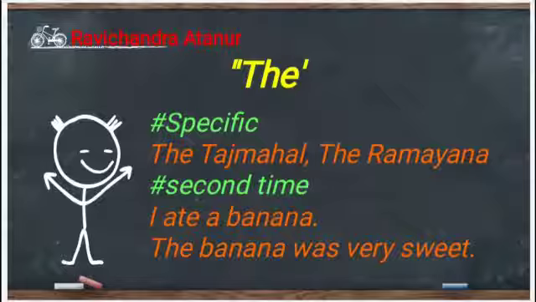For example, I ate a banana. The banana was very sweet. I used a in the first sentence before the word banana, but I used the in the next sentence. In the first sentence, I am saying about the banana for the first time, so I used the article a. In the second sentence, I used the before banana because I am saying about the banana for the second time.